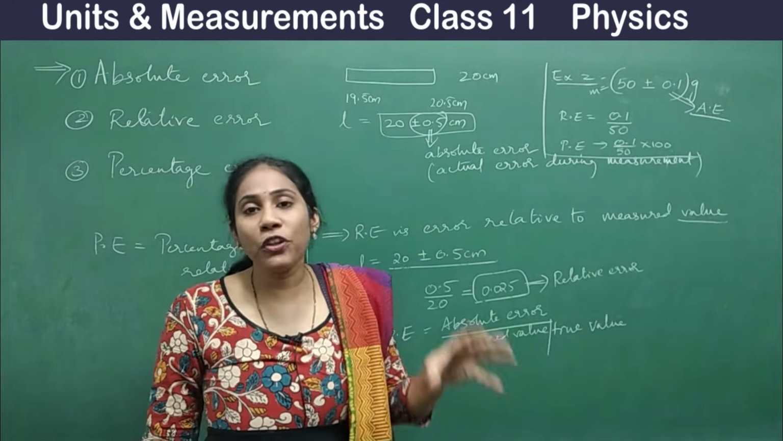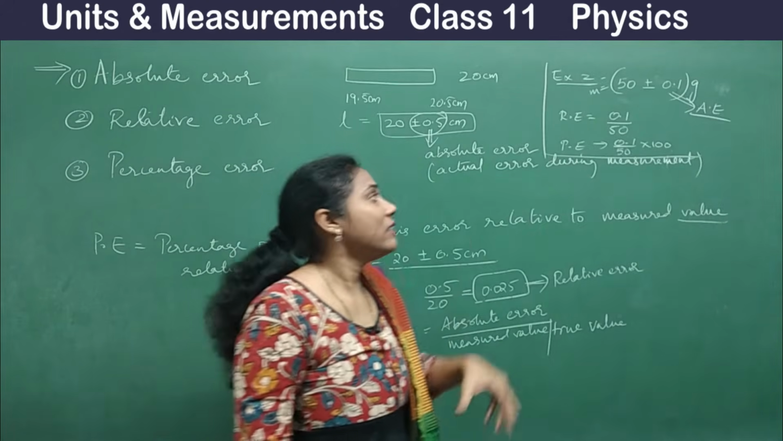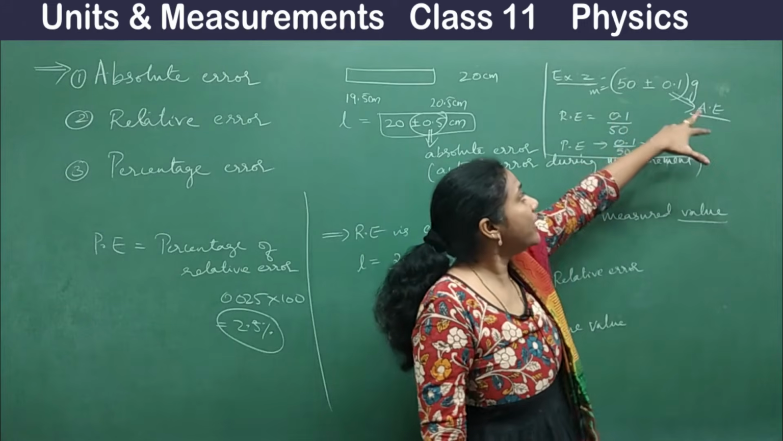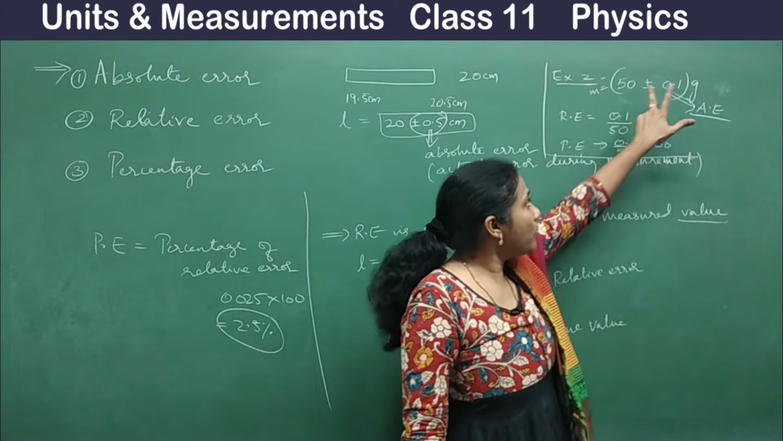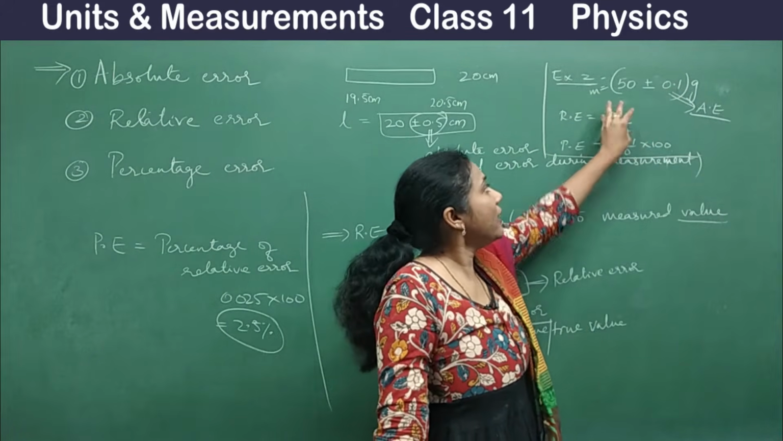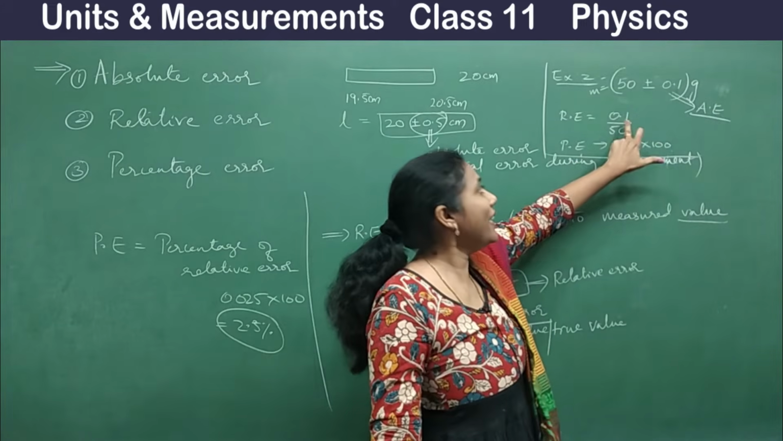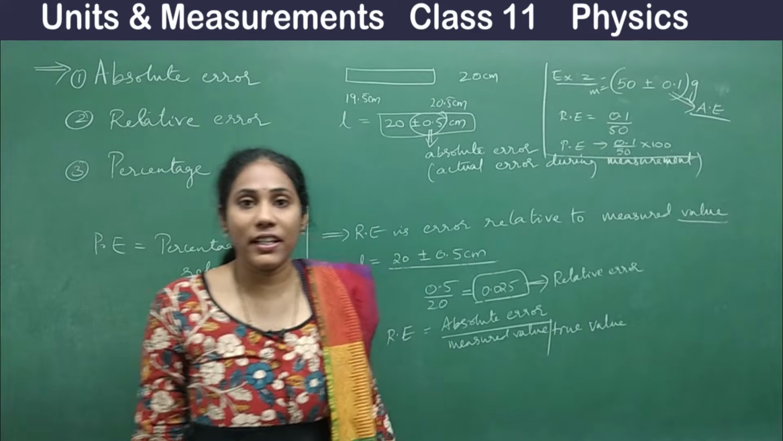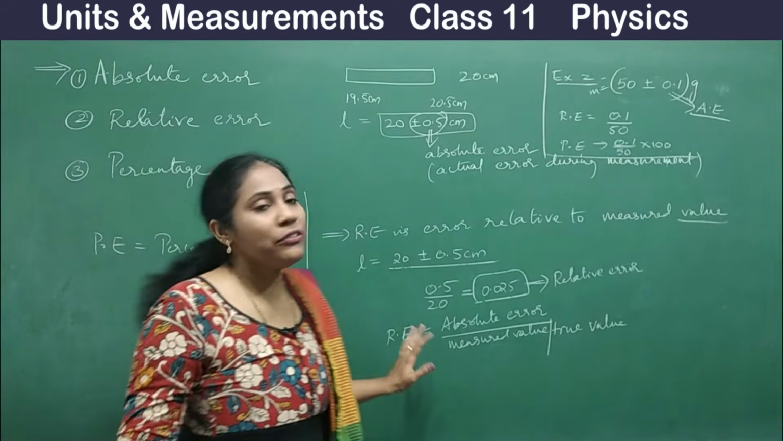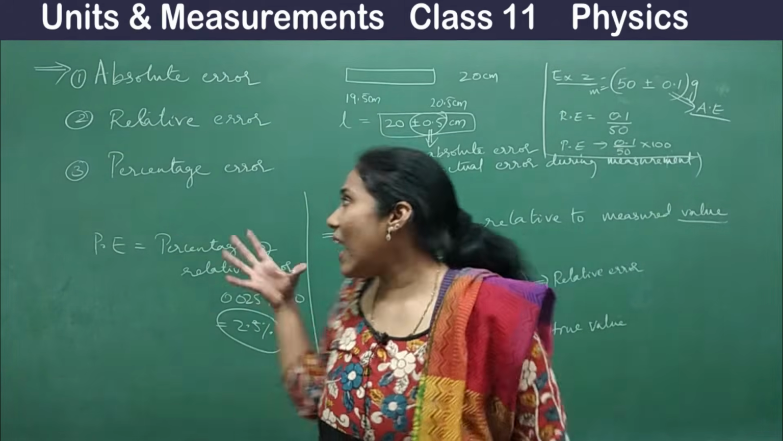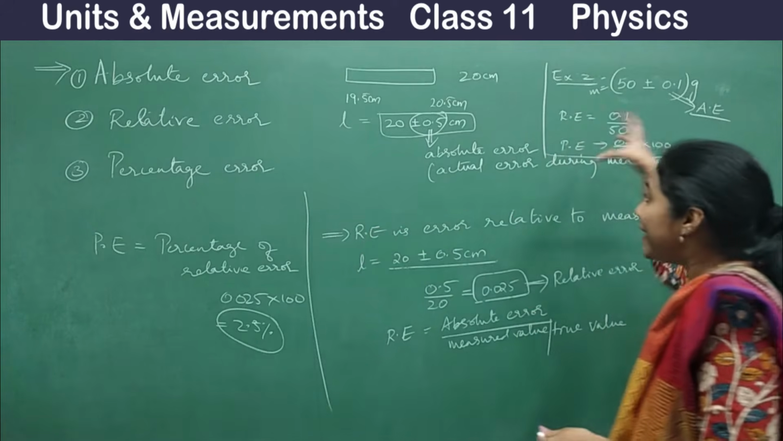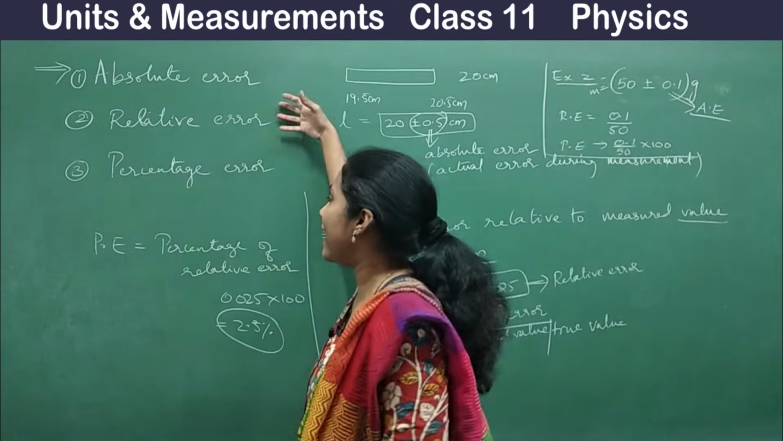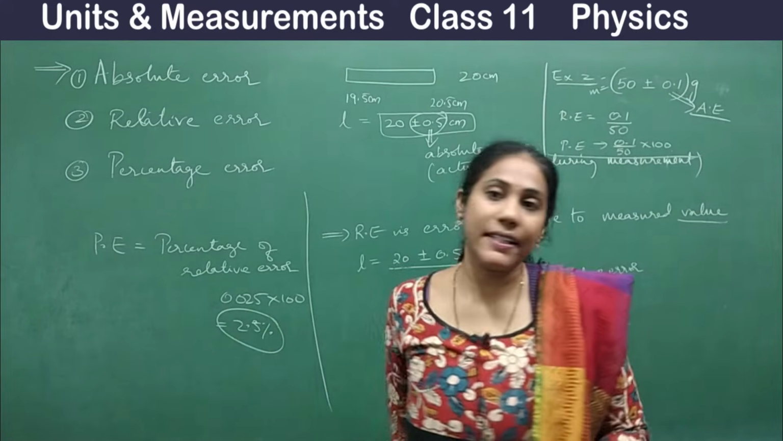Because most of the questions they ask to calculate percentage error, where sometimes you need to convert absolute error into relative. Relative error once you got, just multiply 100 to the relative error, you will get your answer in percentage error. Okay, so now that you understood what these errors are and how to identify absolute, relative and percentage error, especially the calculation of relative and percentage error.